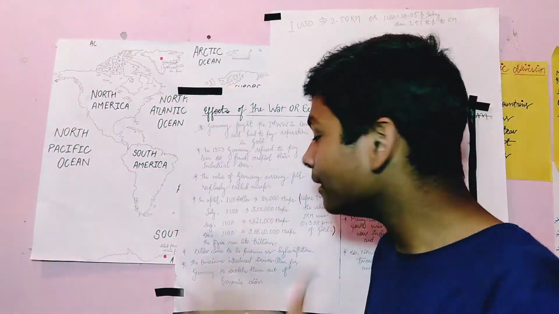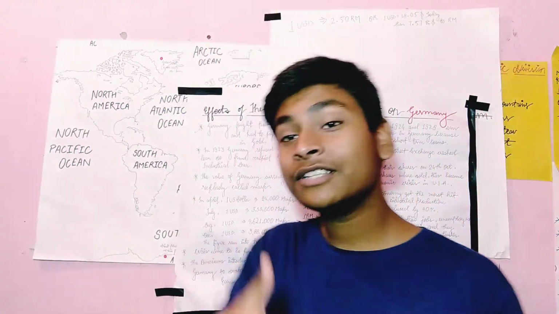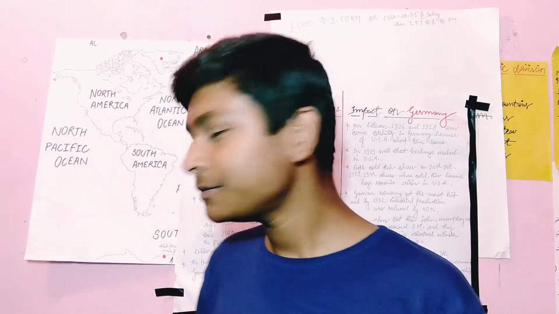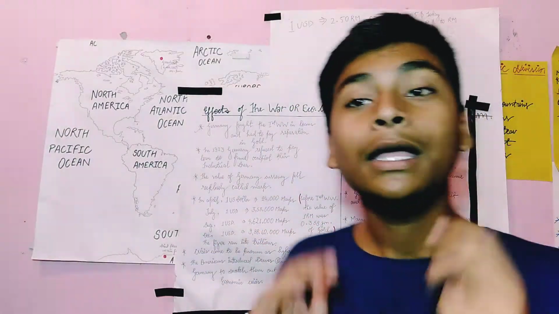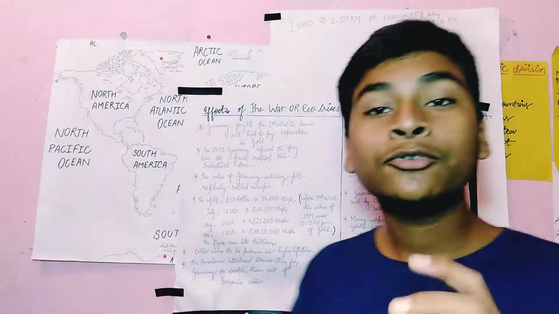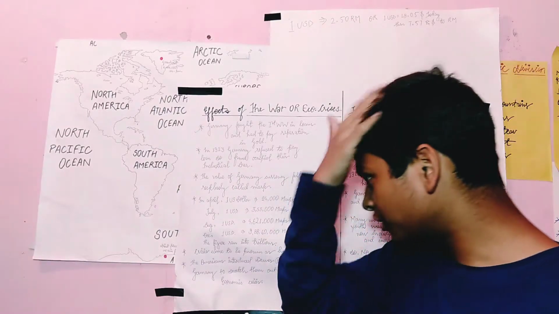Then in August, you had to give 46,21,000 marks, and then 1 US dollar would be given to you. So this was the situation. Alright.